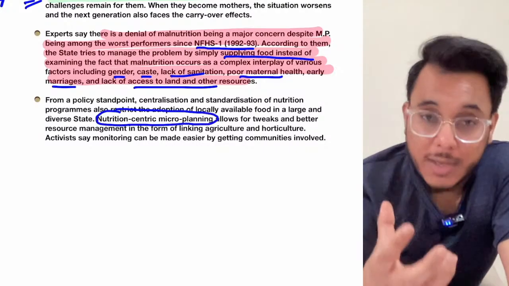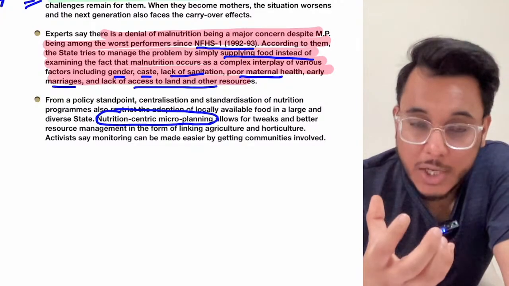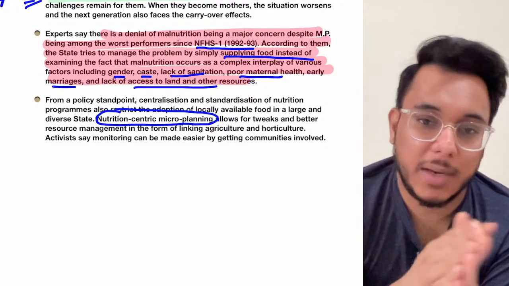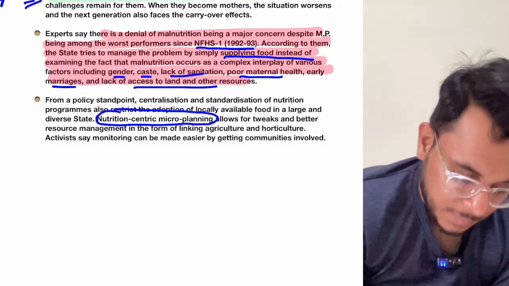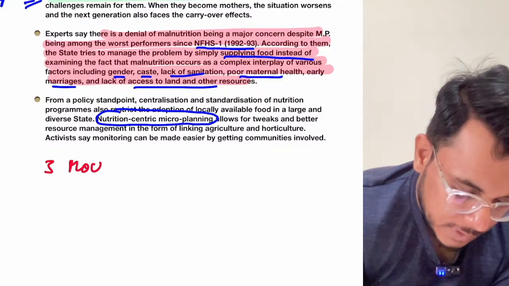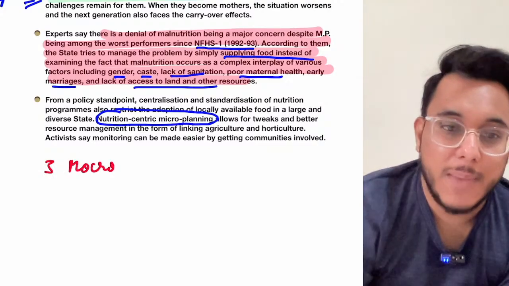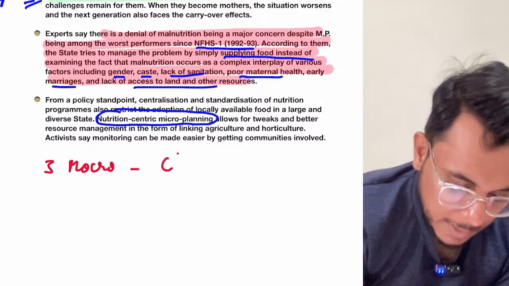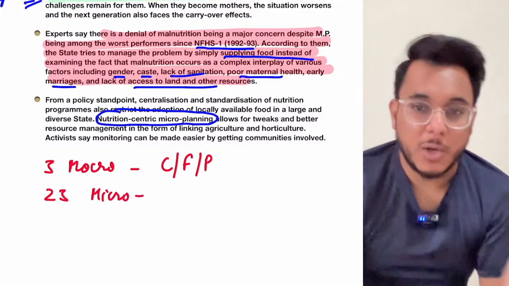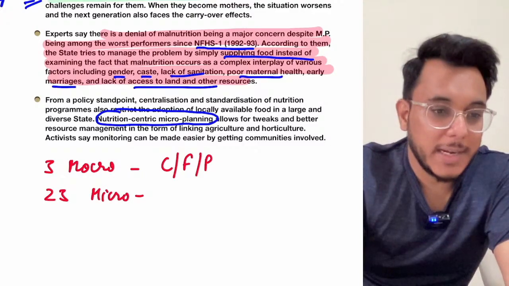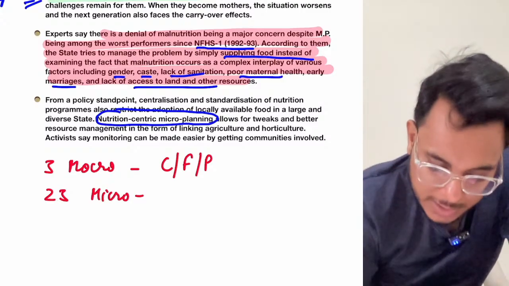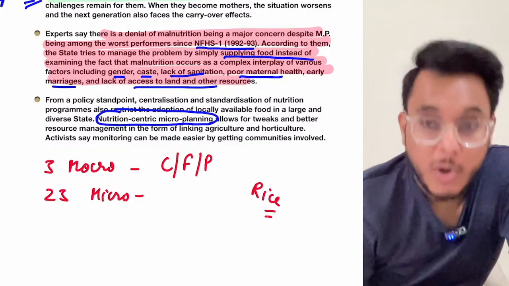Let's take one example of how the food's nutrition can be looked at. Suppose, guys, when we talk about the balanced diet, there are three macronutrients: carbohydrate, fat and protein. And then there are 23 micronutrients, which are the minerals and many vitamins that we have. So suppose you are providing only rice to a person.